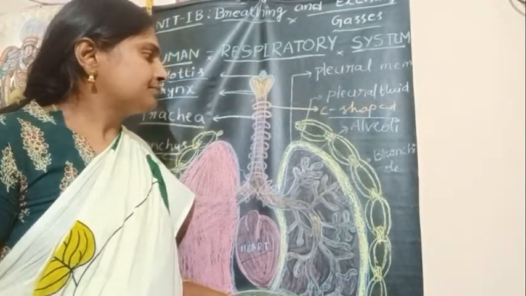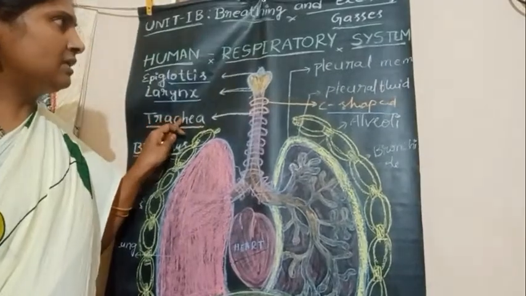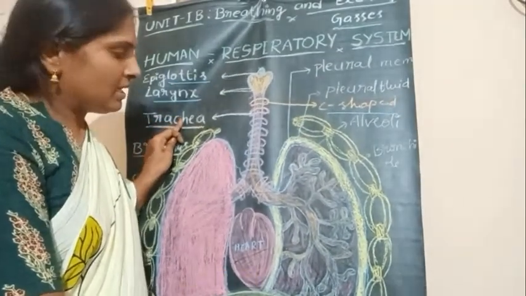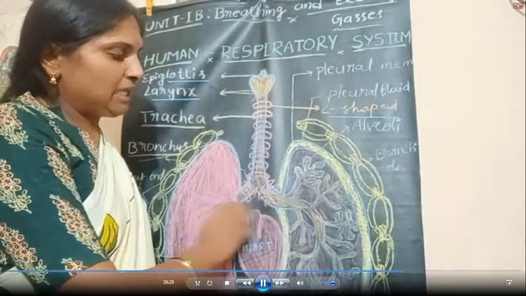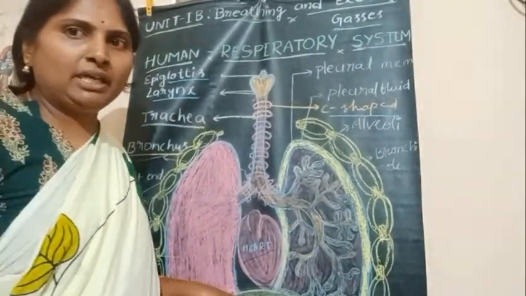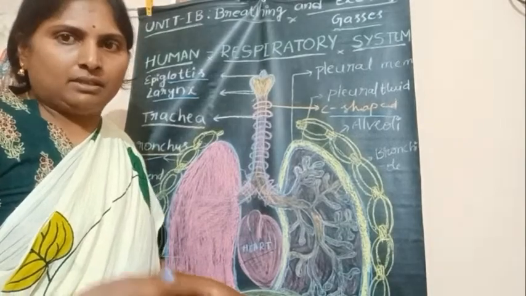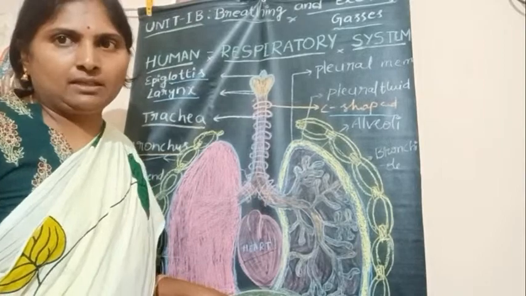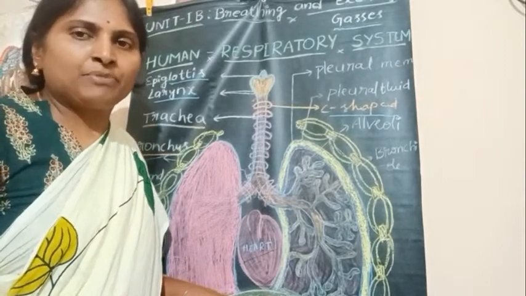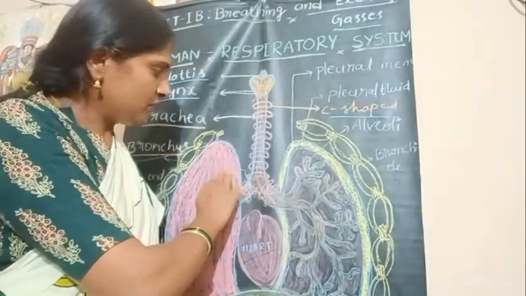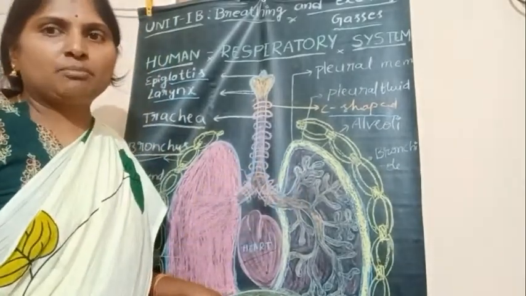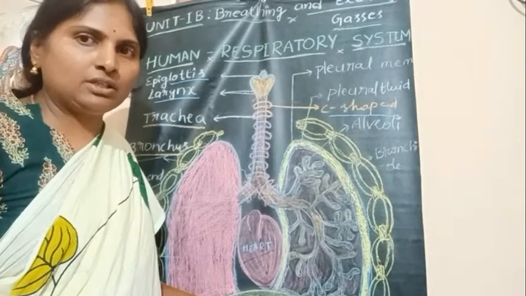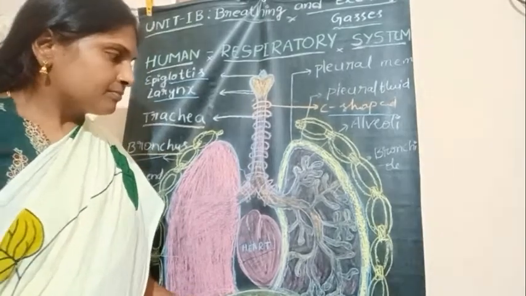Next part of the human respiratory system is lungs. There are a pair of lungs in human beings which occupy the major volume, or major space, of the thoracic cavity. So there are a pair of lungs present in the thoracic cavity, and they occupy the maximum space of the thoracic cavity.